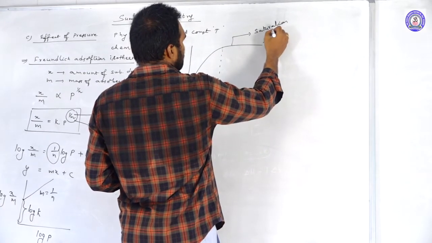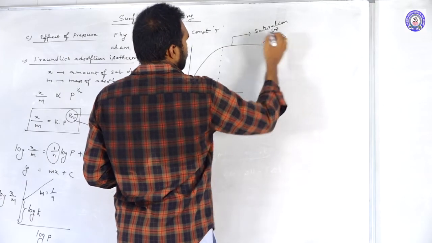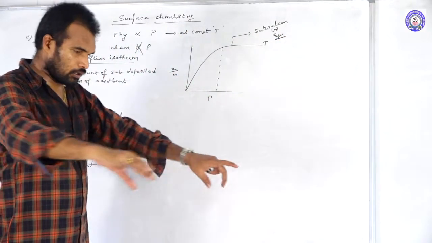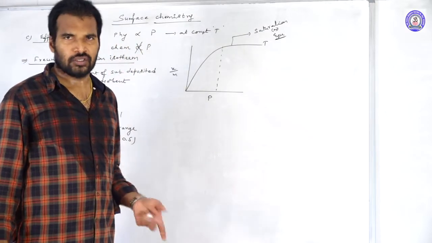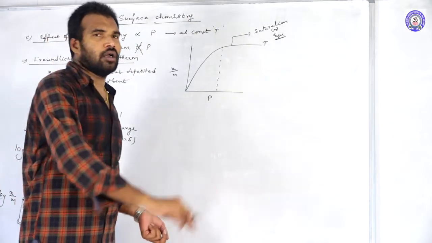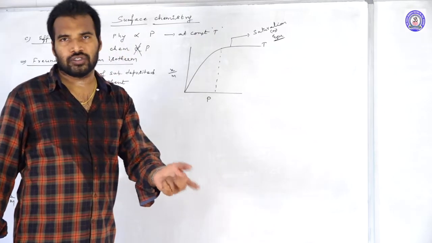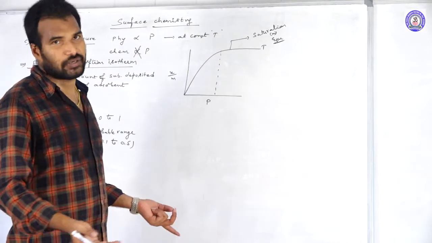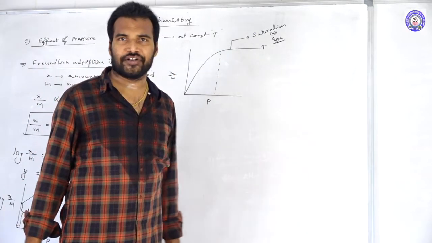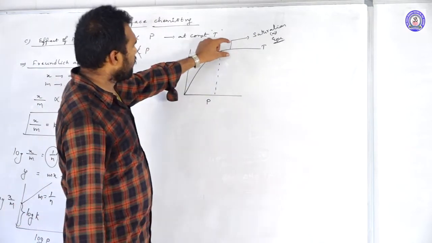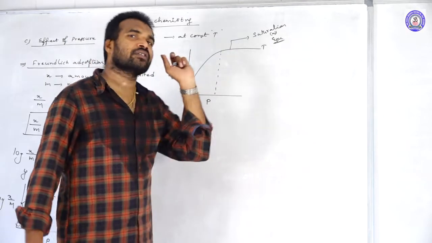Saturation means equilibrium. That means all the total surfaces are accumulated by the molecules. So there was no chance to accumulate any more molecules on the surface, even if you increase the pressure. That is why up to this point, what happened? They come into the state of saturation. So the effect of pressure on x by m is nil.